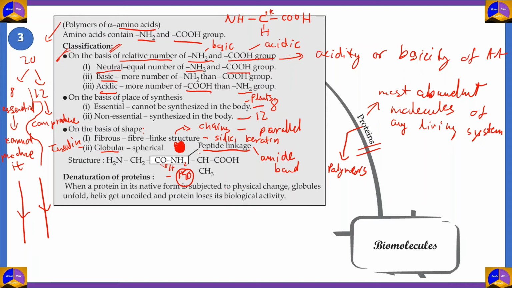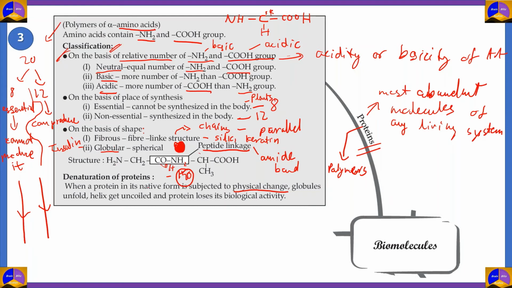Now, proteins are formed of amino acids and they have various structures. Some of them are fibrous, some of them are globular. However, when a protein is present in its native form and you subject it to physical change, such as heat and pressure, then these globules and fibers unfold. It is like tying a string together without putting a knot in it, and then suddenly twisting it under pressure: the fibers come out. That is a similar problem faced by proteins.